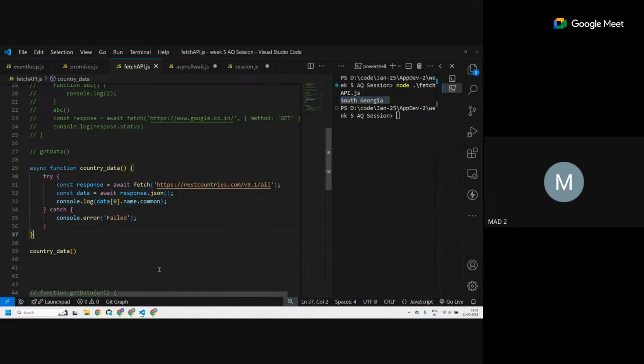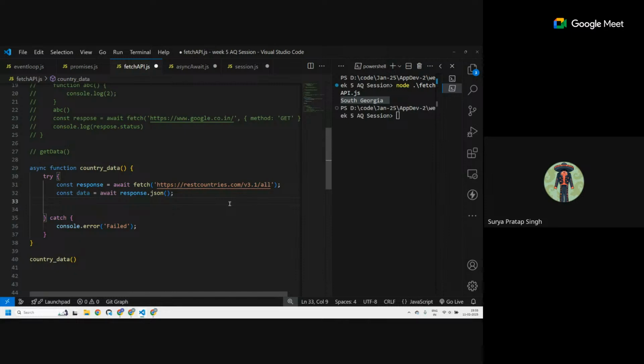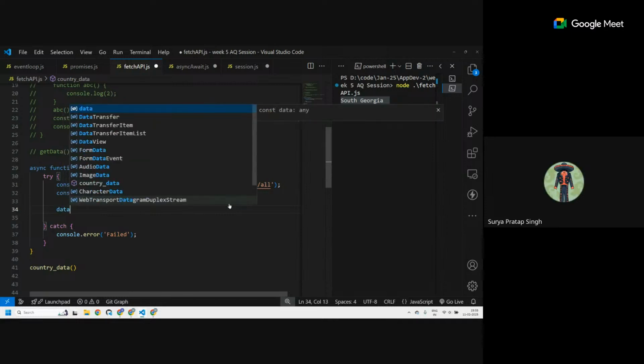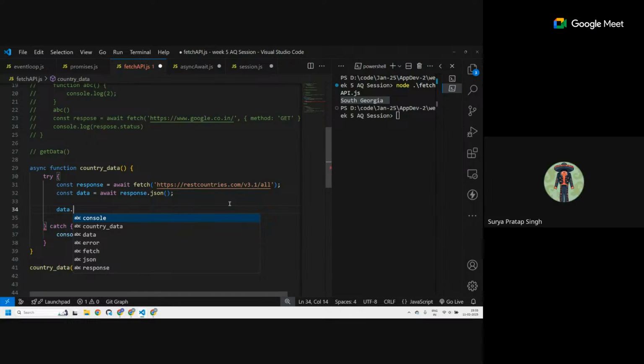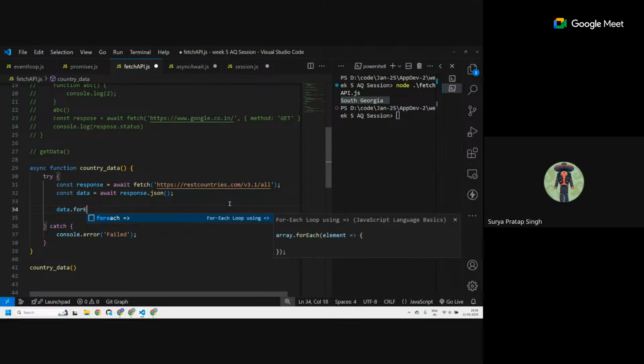Okay. And if I want to print out all the countries, how do I print? We need to loop it. Can you tell me the code for how to do it using forEach? We can use a for...of loop, or we can use forEach. I recall a Java forEach loop, so I got confused. I don't remember the syntax. Sorry.